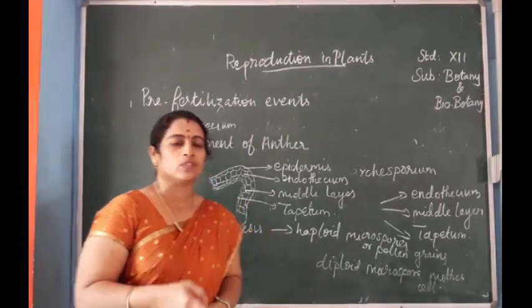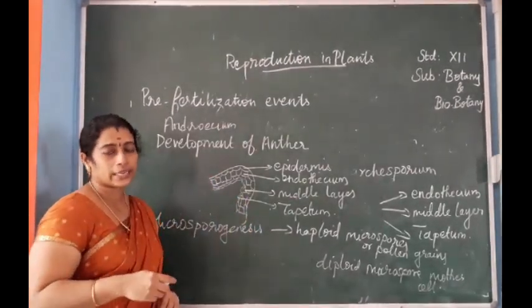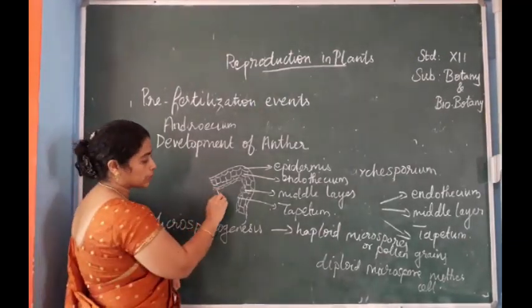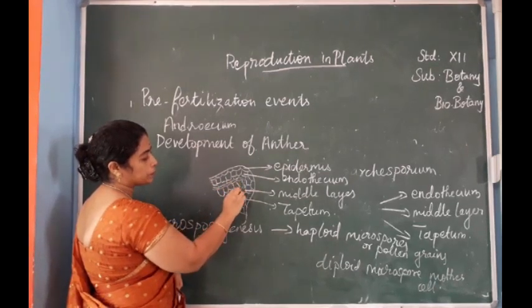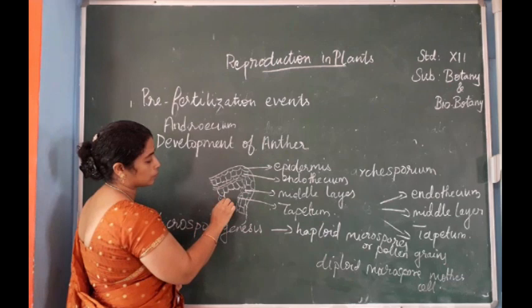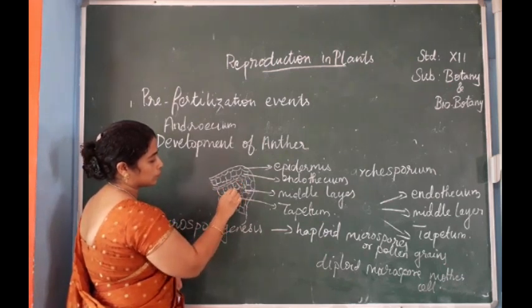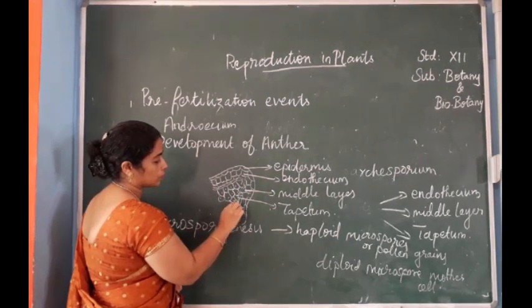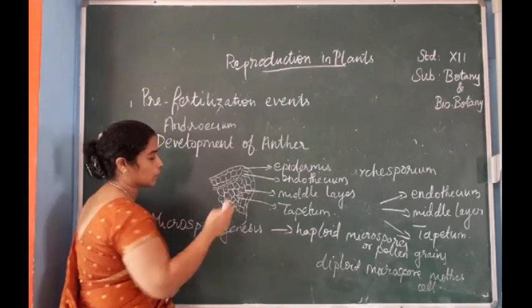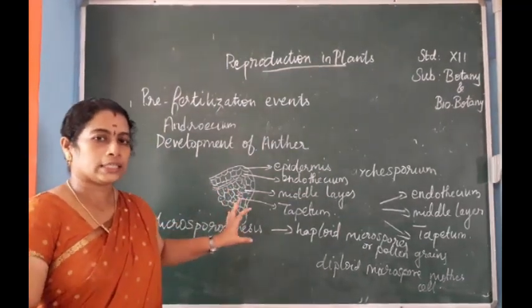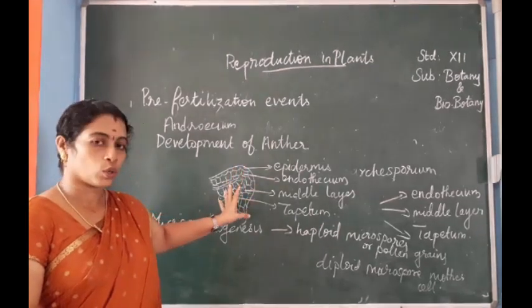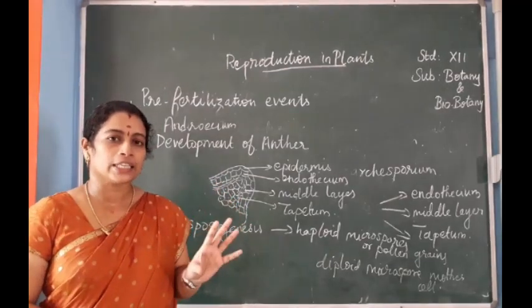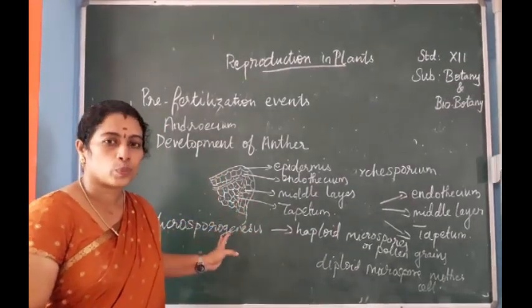The sporogenous cells present at the center go on dividing to form a group of cells, each with a single nucleus. Later they divide to form microspore mother cells.